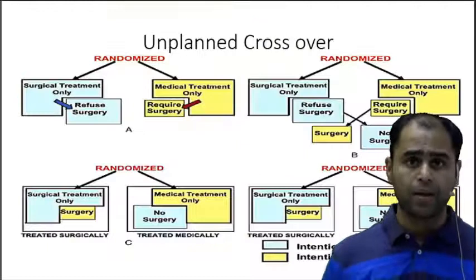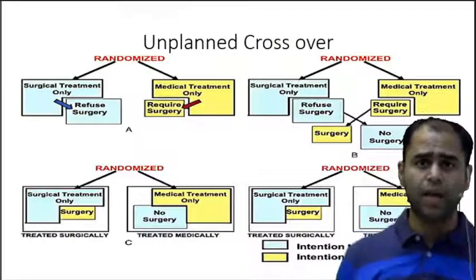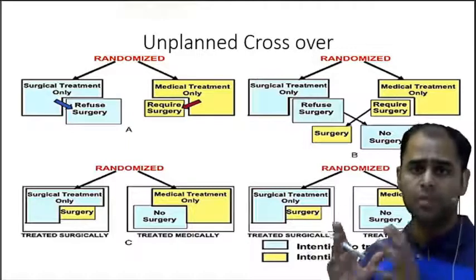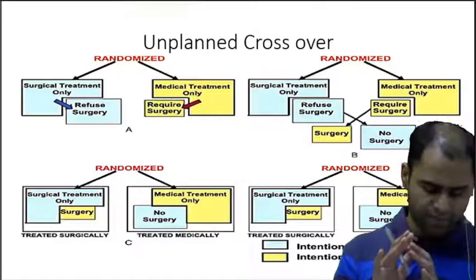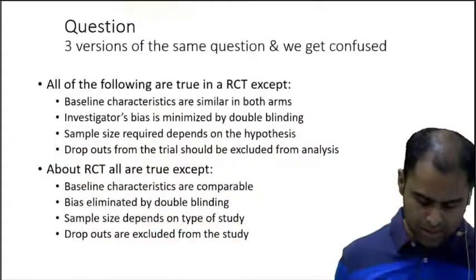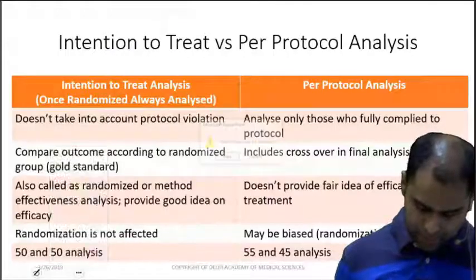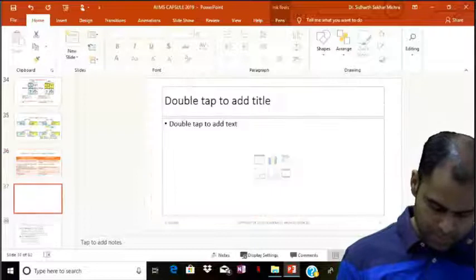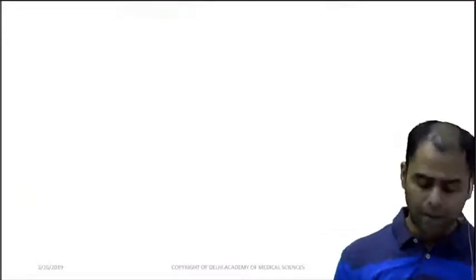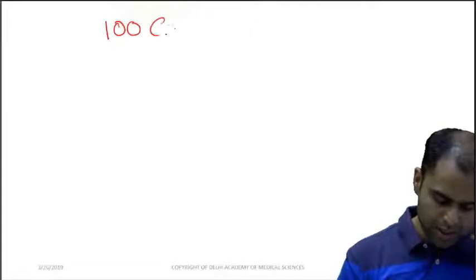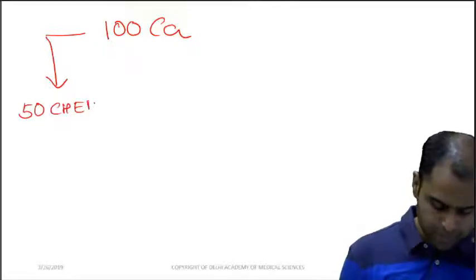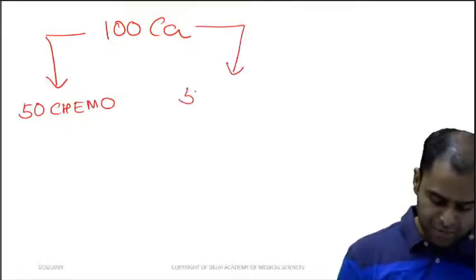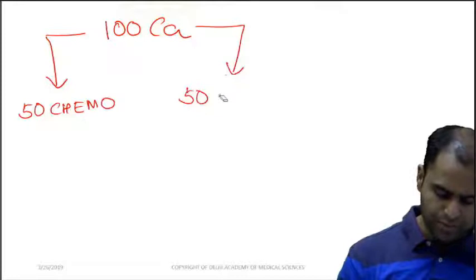Now look into this diagram. There's a huge crisscross. I would explain this to you. Now this is an unplanned crossover which routinely happens in day-to-day practice. Let us look into this. Now what is this unplanned crossover? Suppose there are 100 patients with cancer. You randomize them into 50 chemo and 50 radio, or let us say 50 surgery.